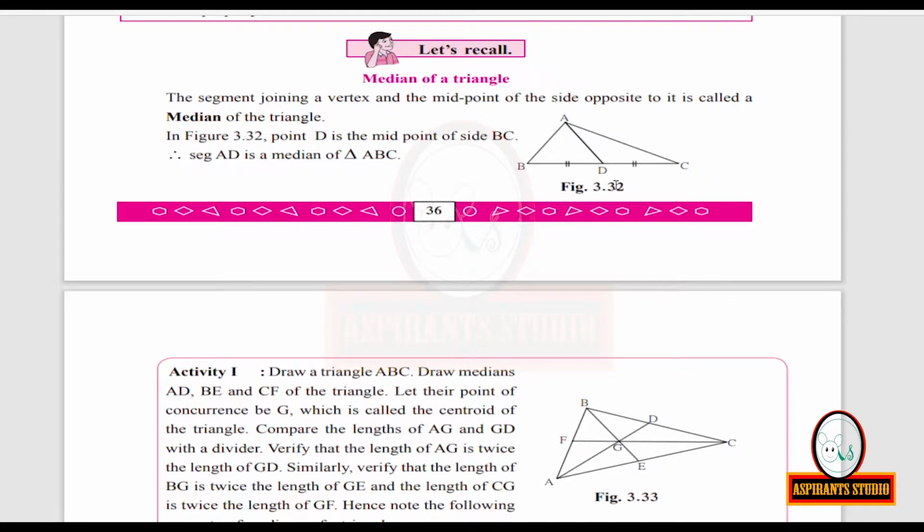Point D is the midpoint of side BC. Therefore, segment AD is the median of triangle ABC. It is one of the medians.